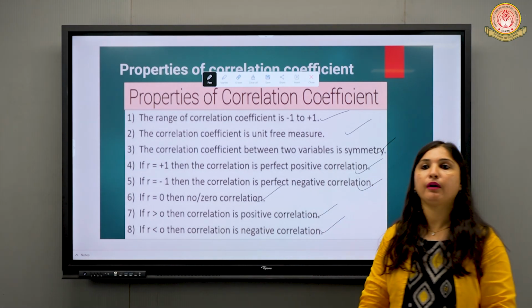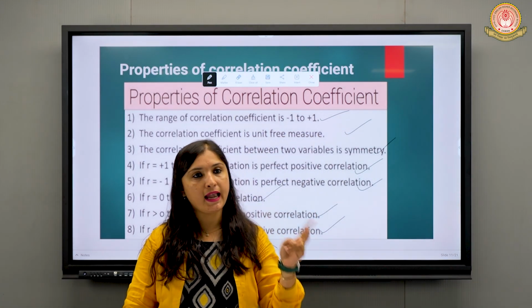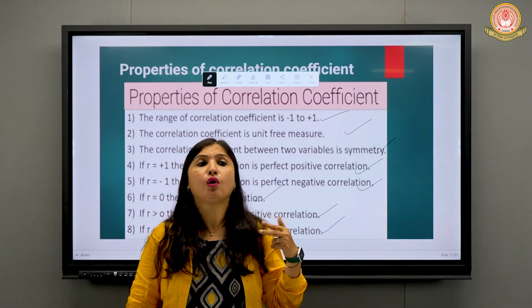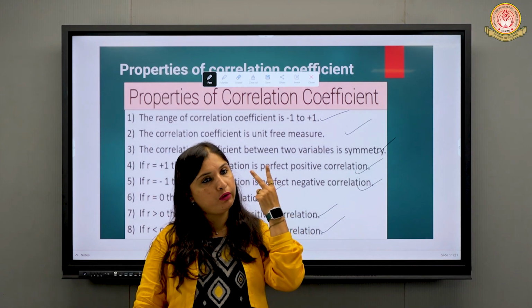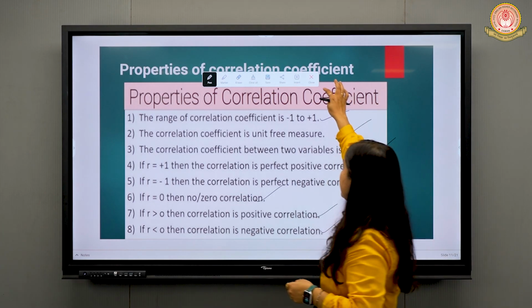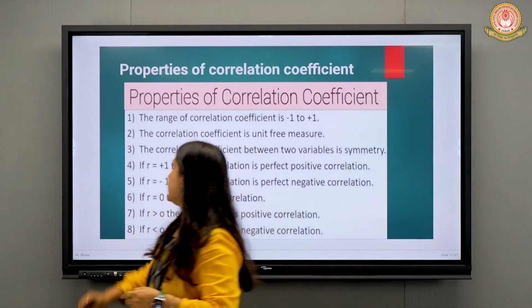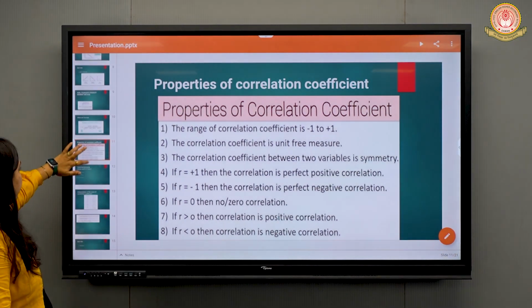Always you have to remember, we will get two variables. Which are the two variables? We will get x and we will get y, because we are learning correlation. For correlation, there should be at least two variables. So there will be only two variables and we will be learning the relation between the two variables. Okay, so these were the properties. Moving forward.